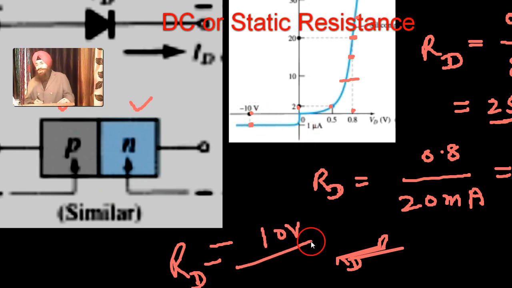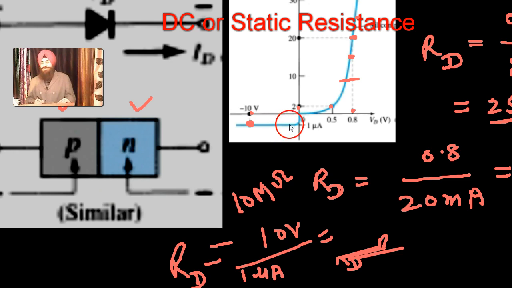And how much is the current? Very, very small, 1 microampere. Now dividing the two, it becomes 10 meg ohm. This is for this point. So a reverse biased PN junction behaves like a very, very high resistor.